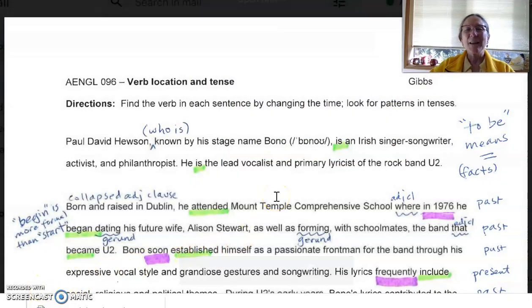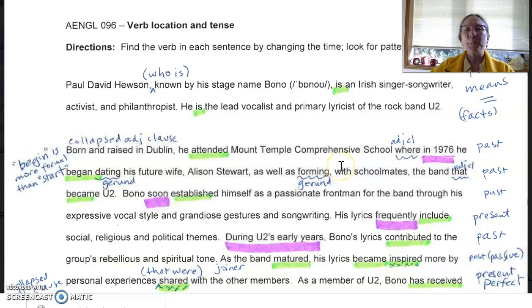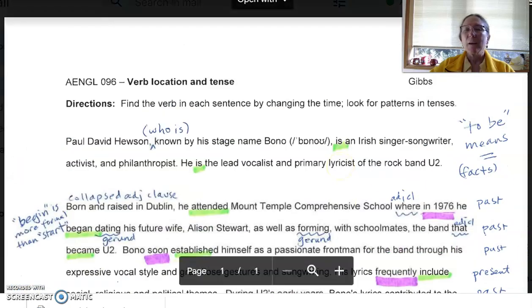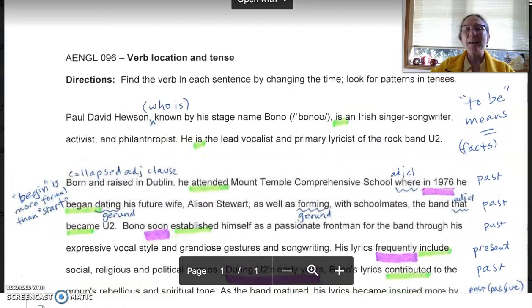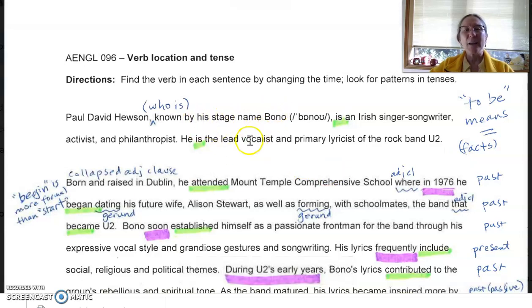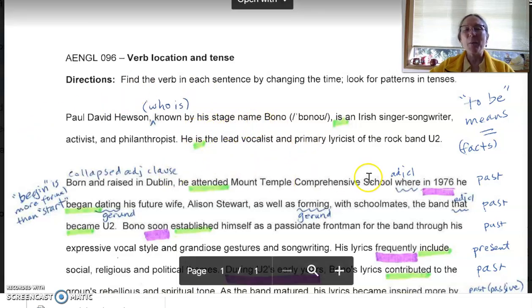This is a Wikipedia bio of Bono, who is the lead singer in the band U2, who was very famous and still is famous if you're my age. Okay, so the first little paragraph up here, we can read it.